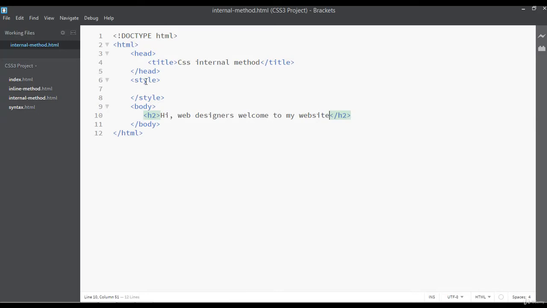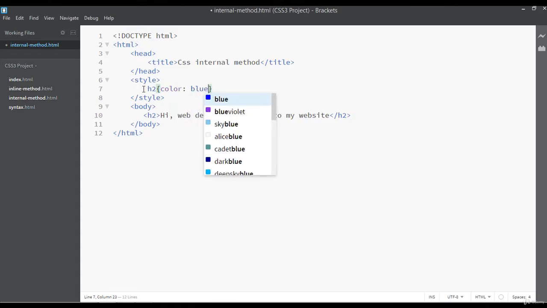Now this time we have a style tag inside this internal-method.html page that we are using here. I'm just going to select the heading tag here. Then you can assign a color for this, something like blue.